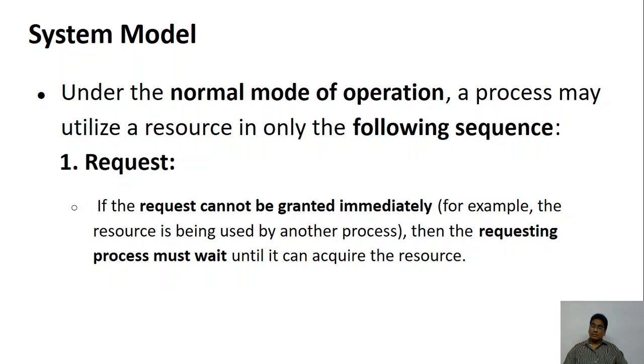Now let's look at the normal mode of operation. The normal mode of operation is very simple. A process makes a request. If the request is not immediately granted, the reason may be that somebody else is using that resource. In that case, whichever process has made the request has to wait until the resource is available. So if your process says I want to read from the file, and if the file is already used by somebody for updating, the operating system says that file is being used by somebody else, you wait. Once the file is available, I'm going to give it to you. So your process has to wait.